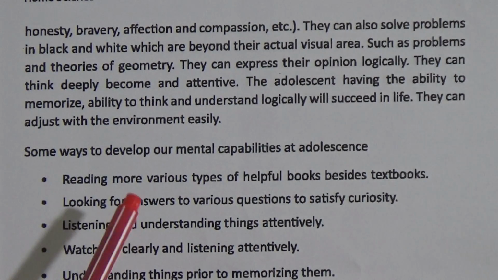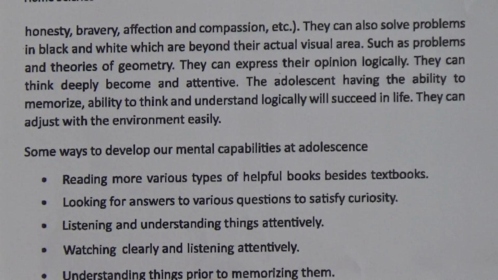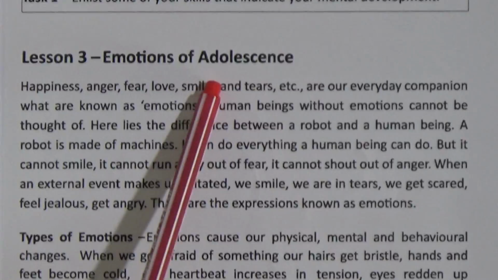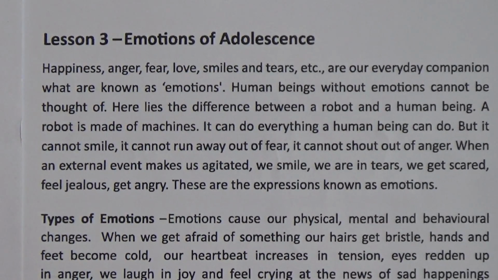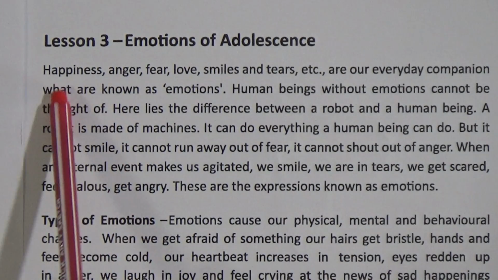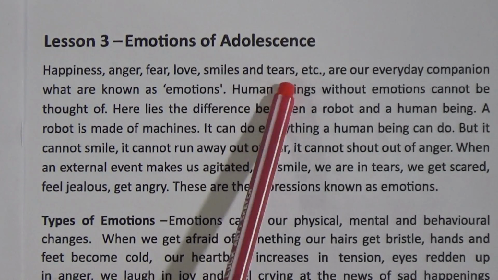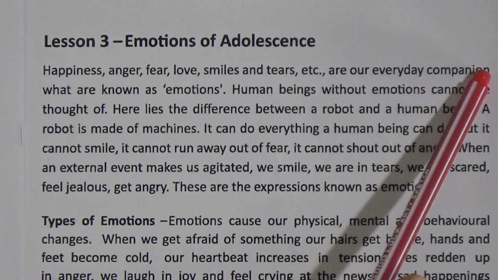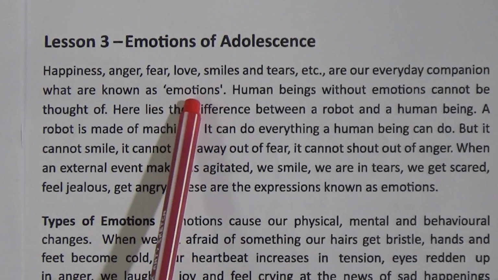So here are given some examples, some sentences, okay, that are related with your mental development. We have to follow these instructions to develop our mental capability. Now come to the next lesson, lesson number 3, emotions of adolescence. We know we have emotions, happiness, anger, fear, love, smiles and tears, etc. are our everyday companion, what are known as emotions.